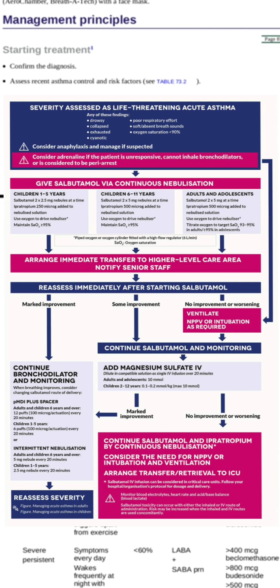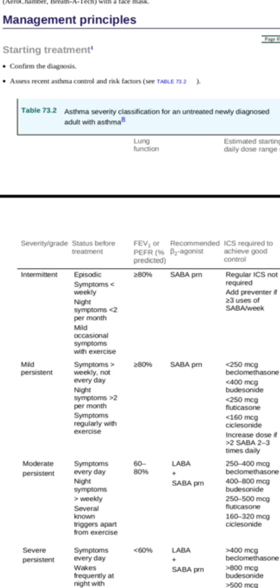Then give nebulization with ipratropium bromide. On the next step, you add magnesium sulfate. If still not managed, give IV or oral steroids, as IV and oral steroids have an equal role. Then you can add adrenaline on the next step if the patient is still not managed. Then shift the patient to intermittent positive pressure ventilation. This would be the management for adults.